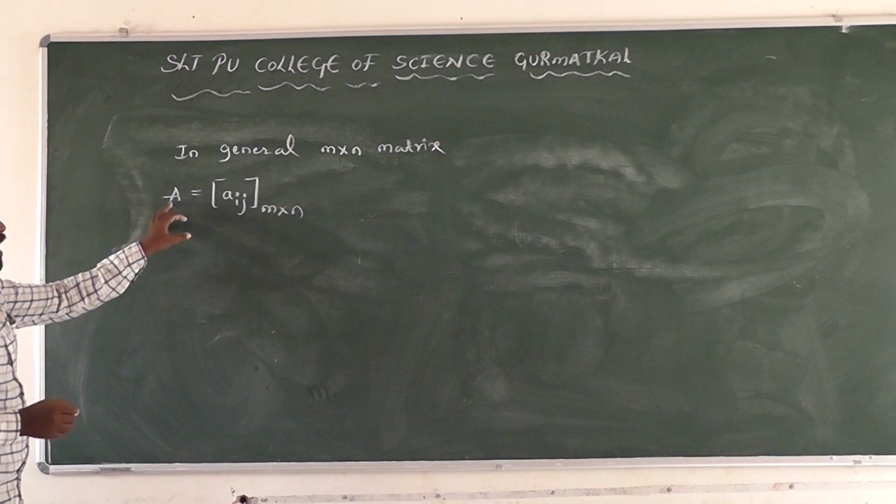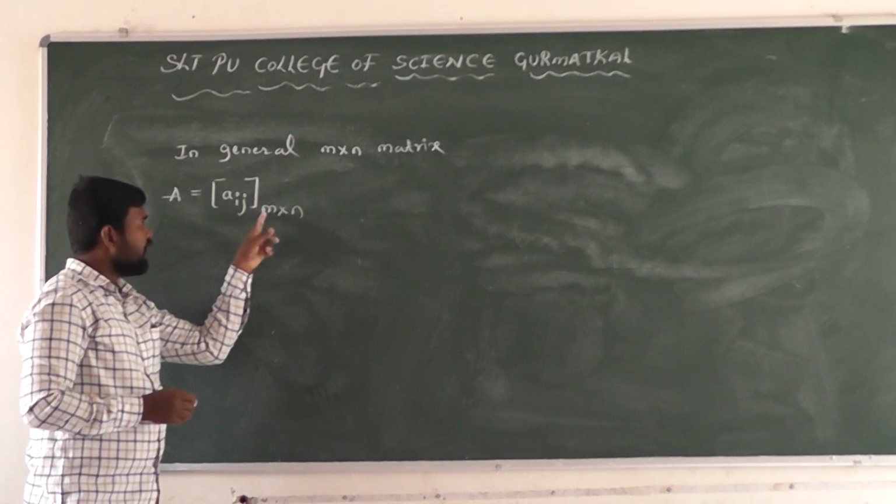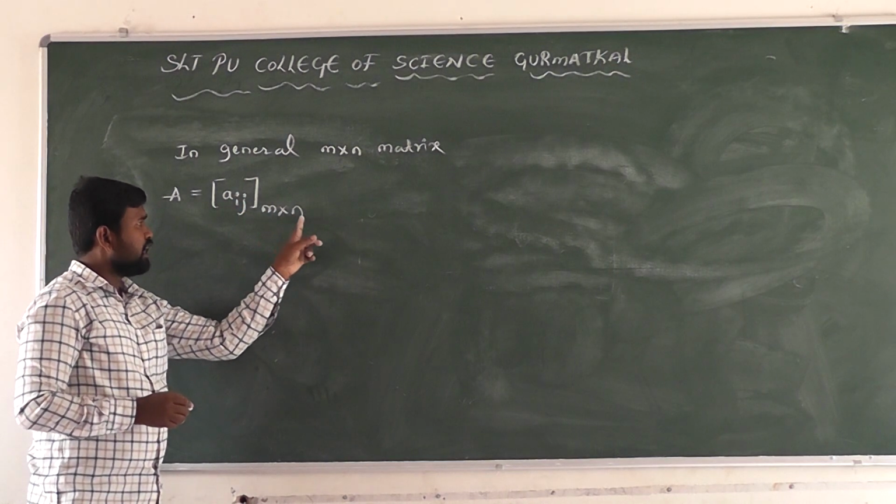Here a_ij is the element in the ith row and jth column. How many rows? m rows and n columns.